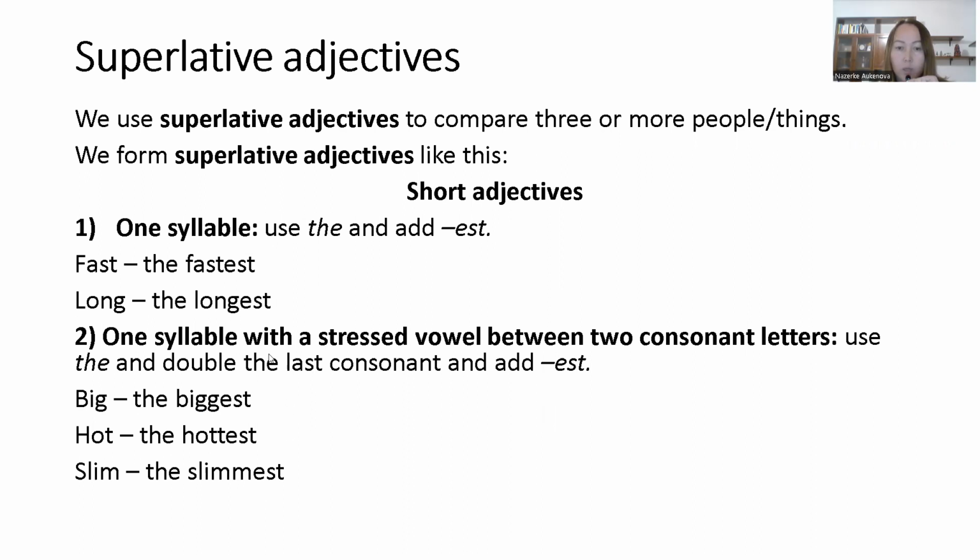In big, I is a vowel sound, and B and G are consonant letters. In hot, H and T are consonant letters and O is a vowel. That's why in this case we have to double the last letter and then add est. Also, we have to use the article before the adjective.